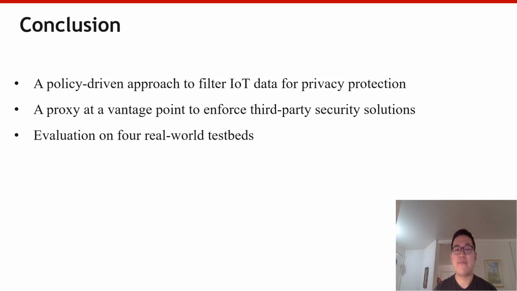This brings me to the end of my presentation. I've talked about a policy-driven approach to filter IoT data for privacy protection in smart homes. To enforce the approach in closed IoT systems, a proxy is developed at a vantage point. We believe this design can be widely utilized to enforce third-party security and privacy solutions. This work is evaluated on a real-world basis. The results show that IoT data can be reduced and the privacy can be enhanced significantly by data flow control without impairing the original service. Thank you for listening.